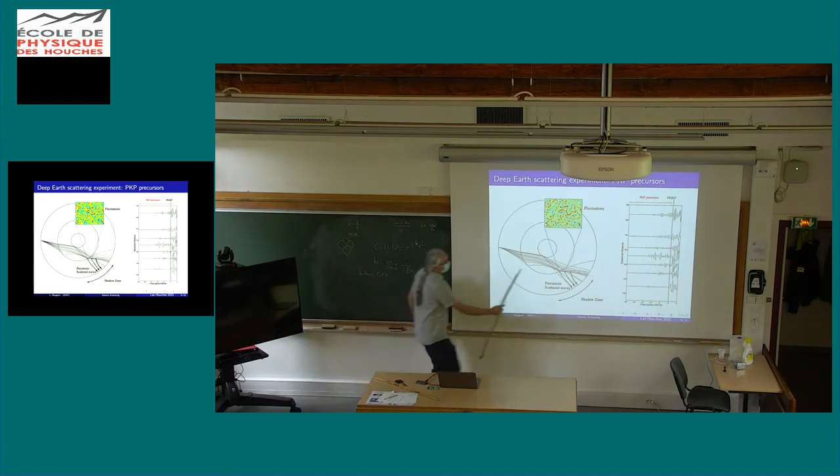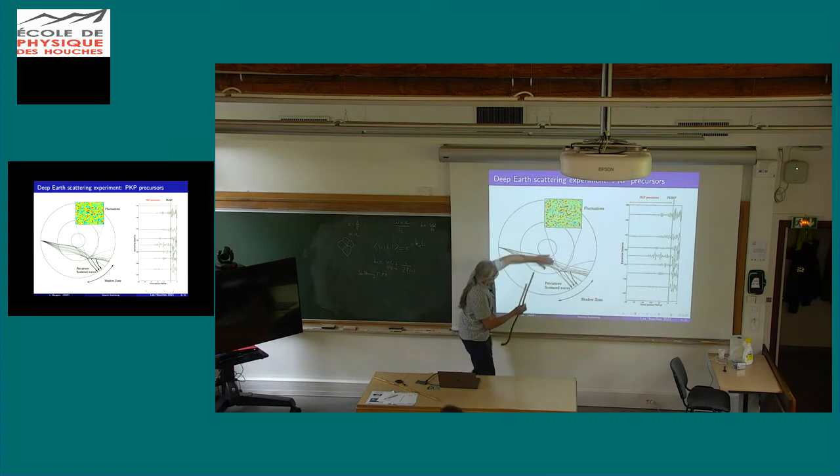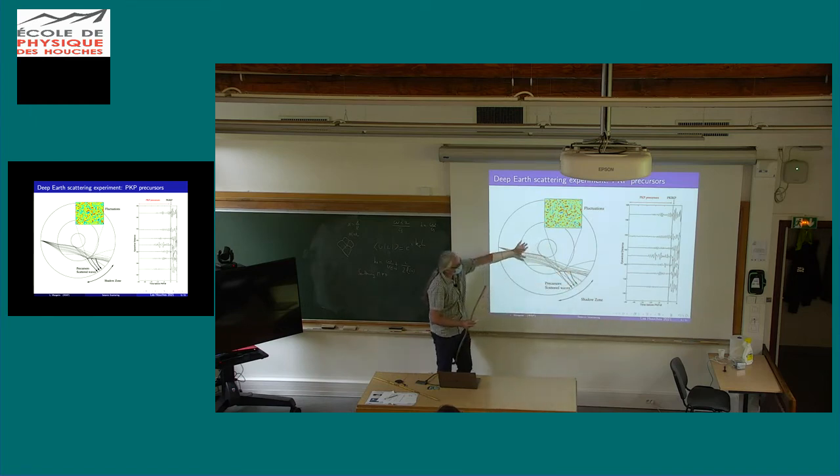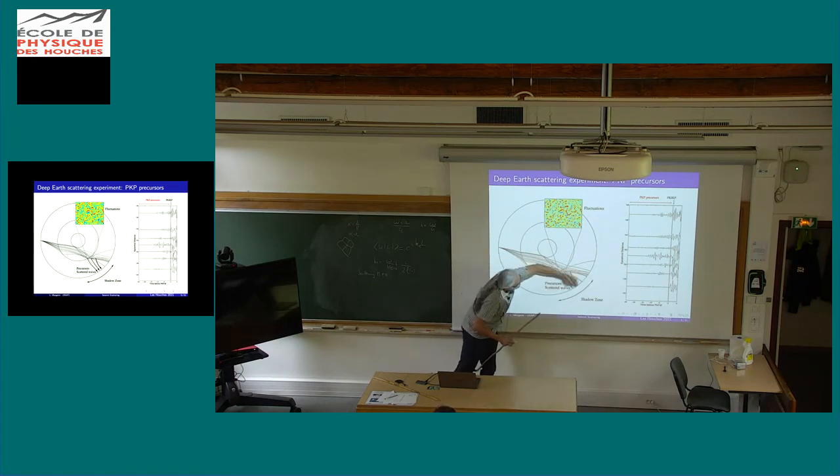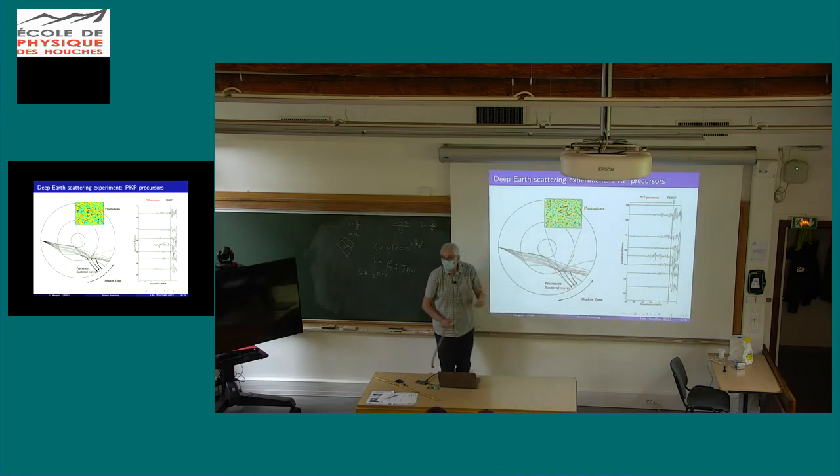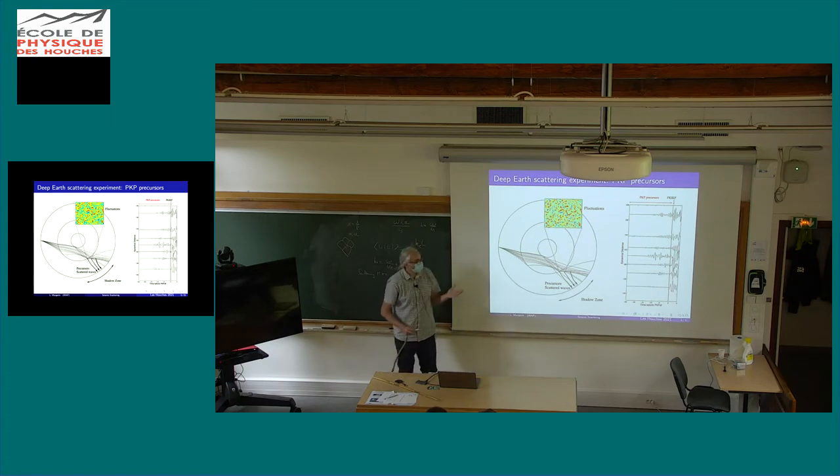Here it's acoustic, so if there was not this annoying inner core here, there would be no ray here. So forget about these rays. Let's assume there's no solid inner core, you would have a place in the Earth where nothing arrives, at least at a sufficiently high frequency, because there can be some diffraction, but let's forget about this. So there is a place where you are in the shadow. There are no direct rays that show up.